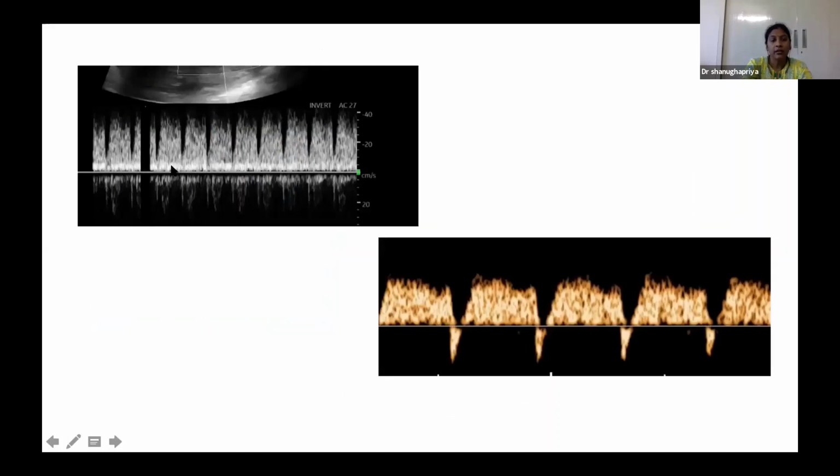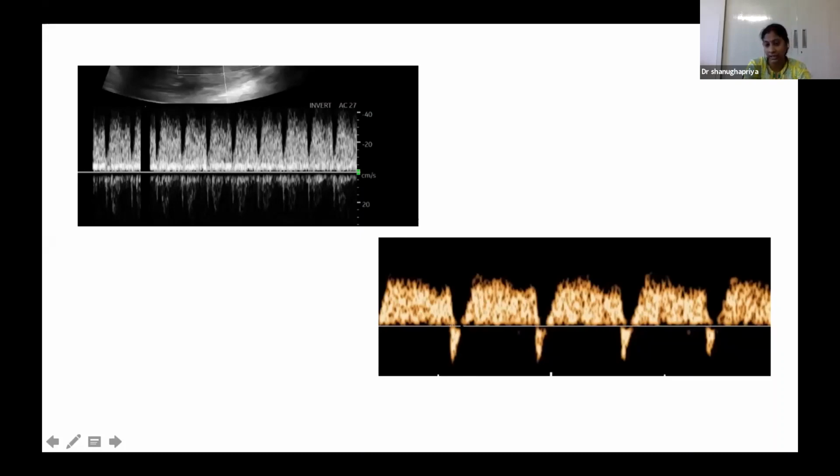So this is what I was talking about. If we don't keep the sample volume gate size low, less than 1 millimeter, we'll get additional flows from the adjacent vessel. We should take care of this, and we should not take this as a reversal of A wave. This picture shows the reversal of A wave.